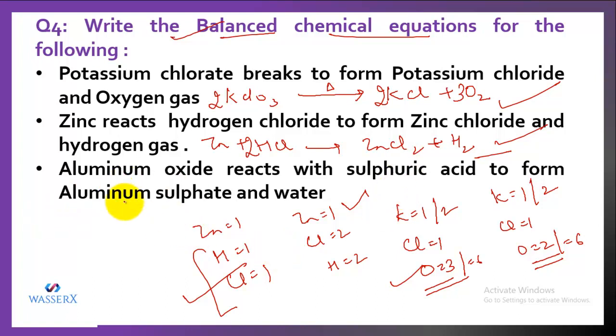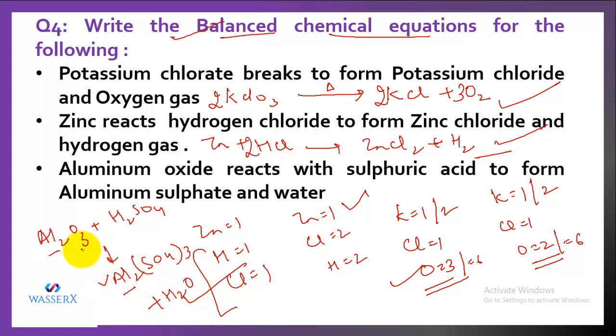Third, we have aluminium oxide, that is Al2O3, react with sulfuric acid to form aluminium sulfate, and water. Let's balance this. Aluminium is 2, that means it is balanced. Oxygen is 3 and 4, so that means 7 on this side. And on this side, it is 12 and 1, 13. So oxygen is 7 on the left hand side and 13 on the right hand side.